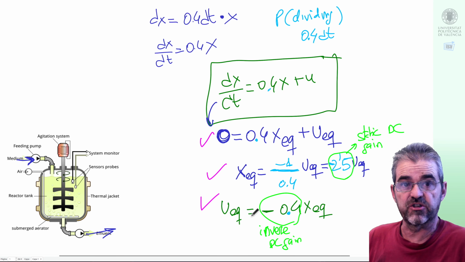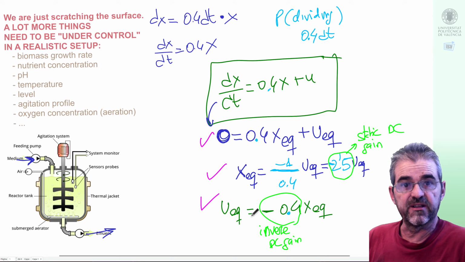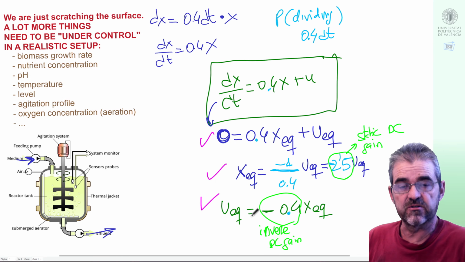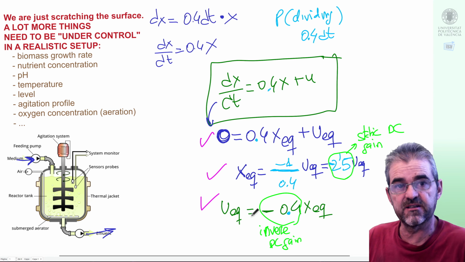Of course, this is just an idealized situation, in the sense that that equilibrium is unstable, so if we don't carry out closed-loop control to stabilize it, these equations mean almost nothing. And also, I will need temperature, level, pH, and nutrient concentration in order to keep a steady growth rate of the bacteria. But full-scale bioreactor control could be the subject of a whole course in, let's say, biomedical engineering.